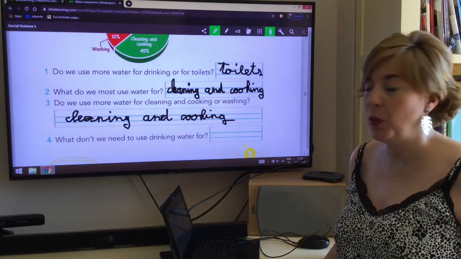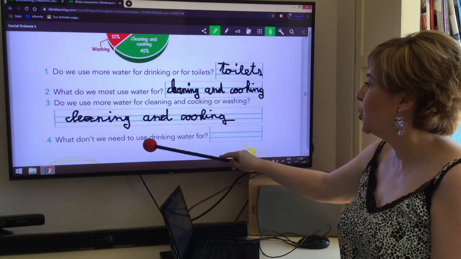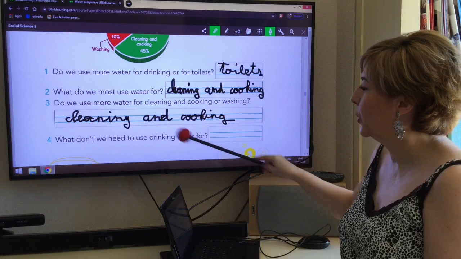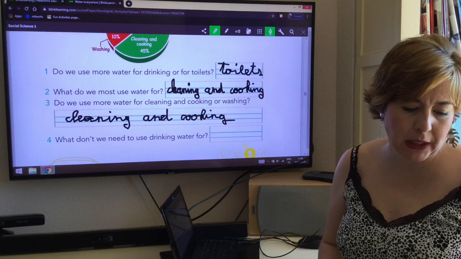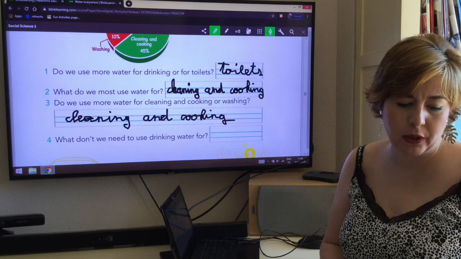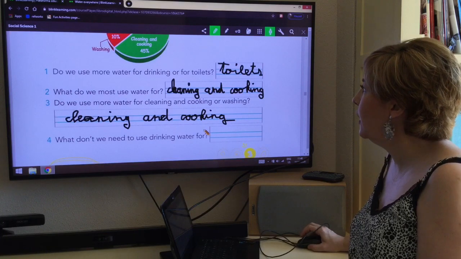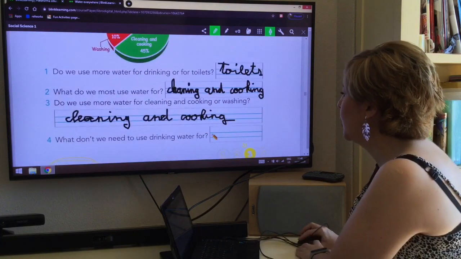And the last one is number 4. What don't we need to use drinking water for? Okay, we don't need to use drinking water for washing.